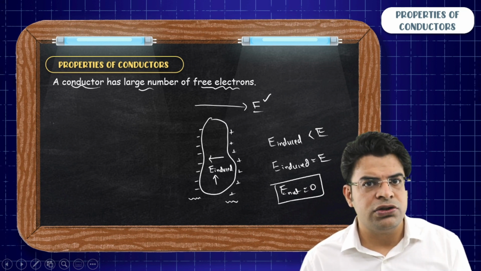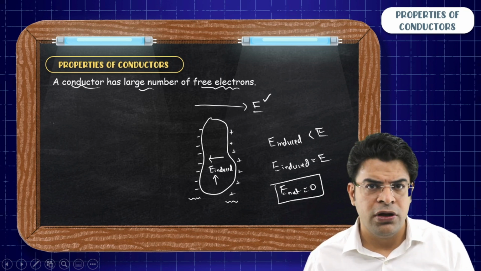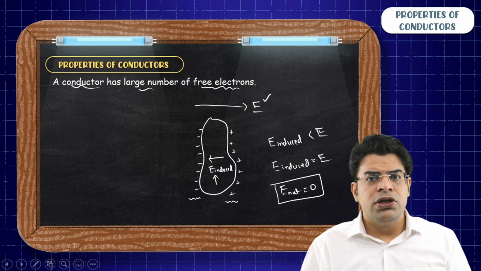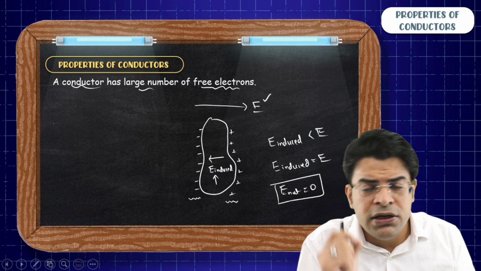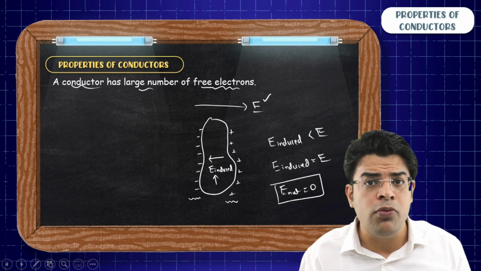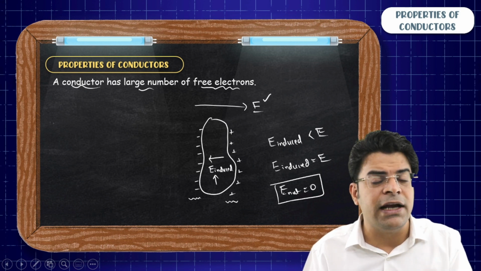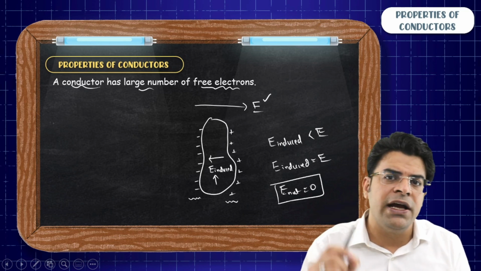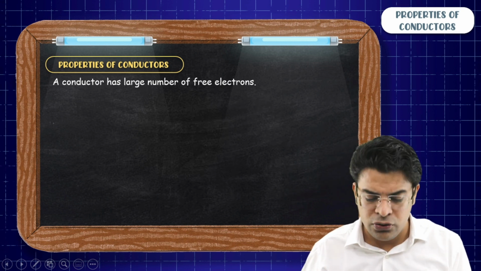And once the electrons stop to move, you can say that now we have achieved an electrostatic condition. The topic we are learning is the topic of electrostatics, where the charges are at rest. So once the electrons have stopped moving, I can say with 100% guarantee that there is no net force on an electron present in the flesh of conductor. Otherwise, it will keep on moving. If there is no net force on an electron present in the flesh of conductor, it means that the induced electric field has become equal to the applied electric field, and that's why the net electric field in the flesh of conductor is zero.